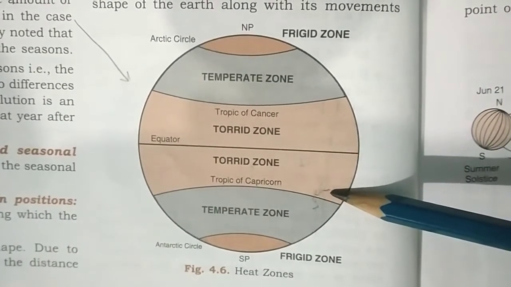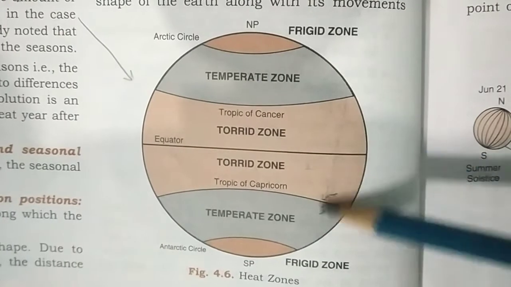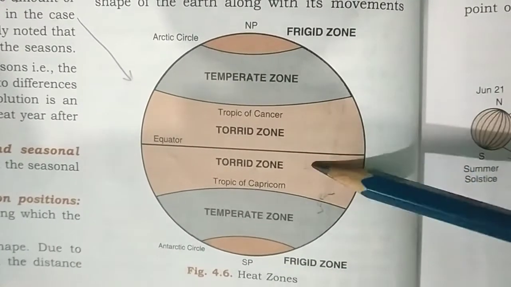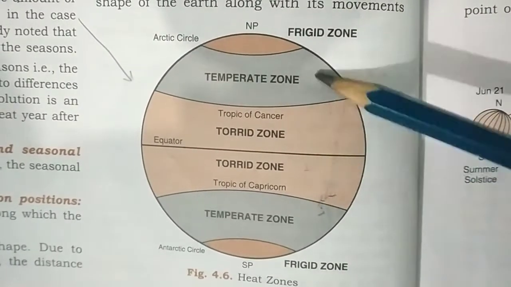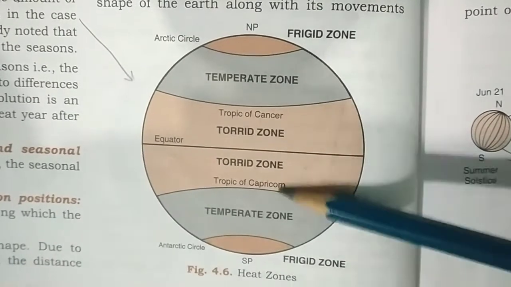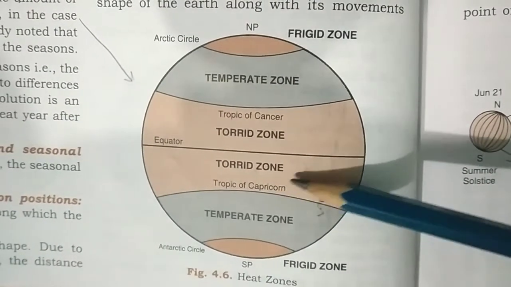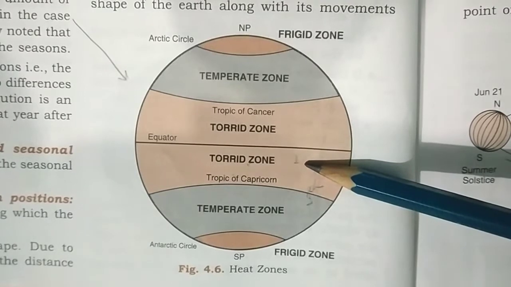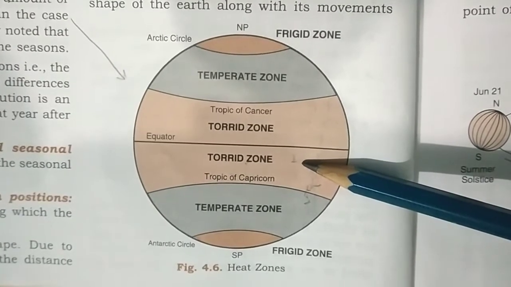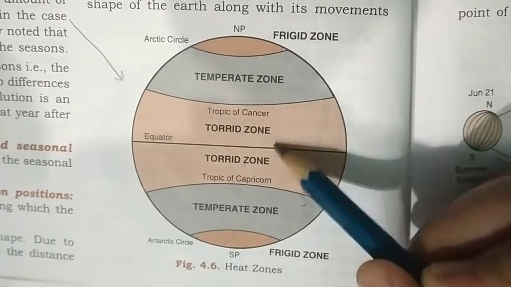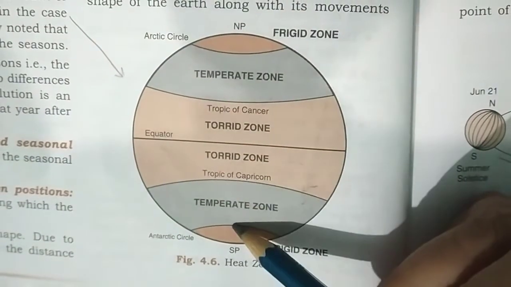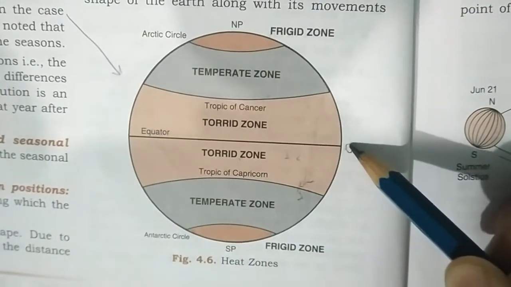This causes difference in the distribution of heat on the Earth's surface. As a result, the world has been divided into three distinct heat zones, or we can say temperate zones. The first is the torrid zone. This zone stretches between 23.5 degree north and 23.5 degree south of the equator, 0 degree, across the northern hemisphere and the southern hemisphere.